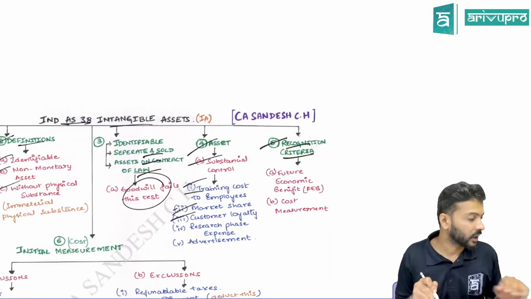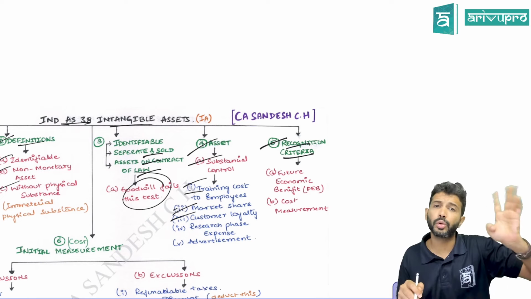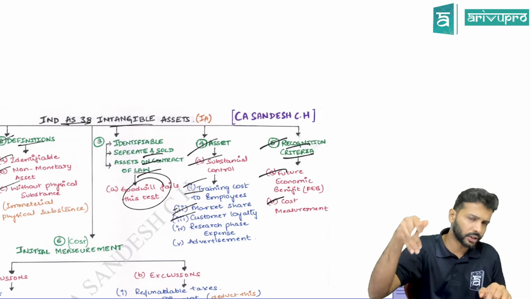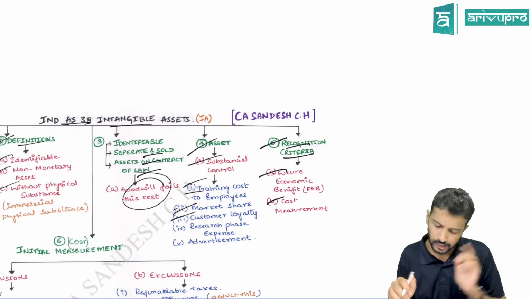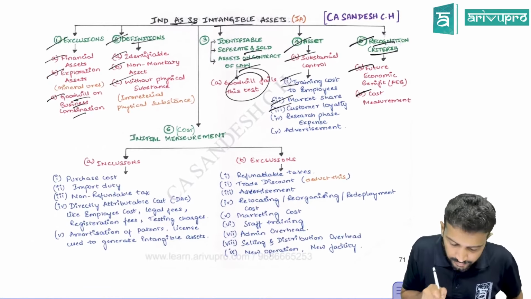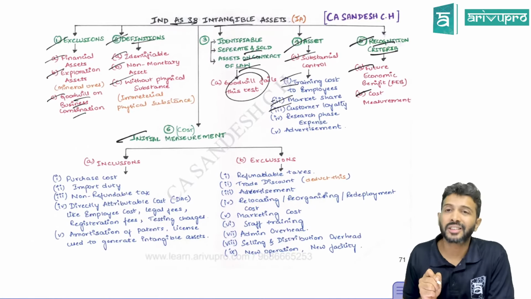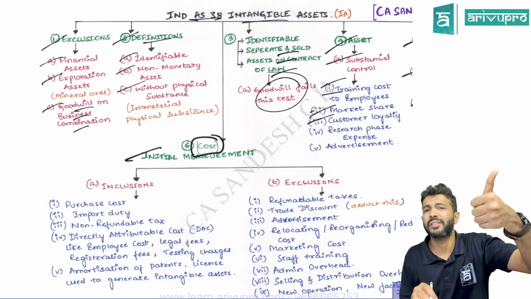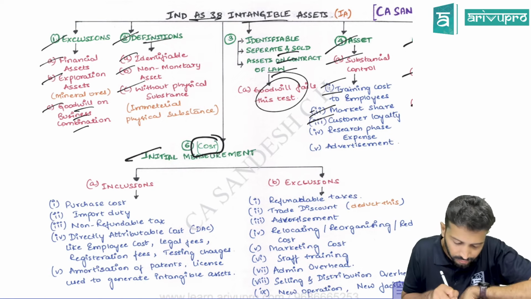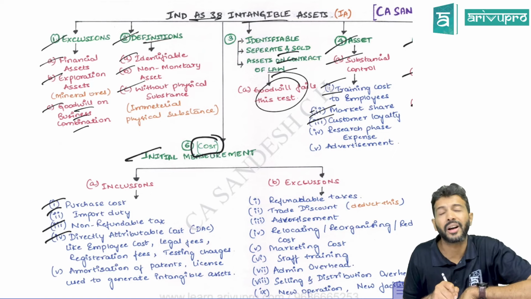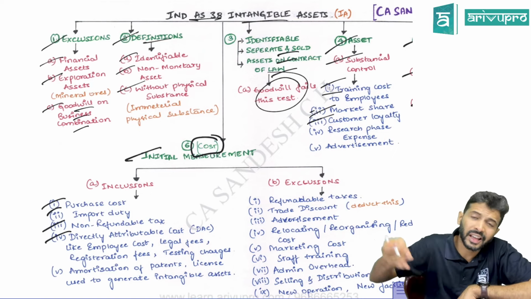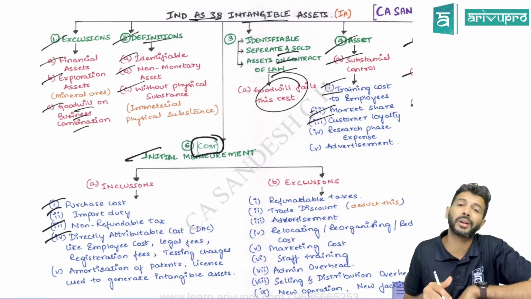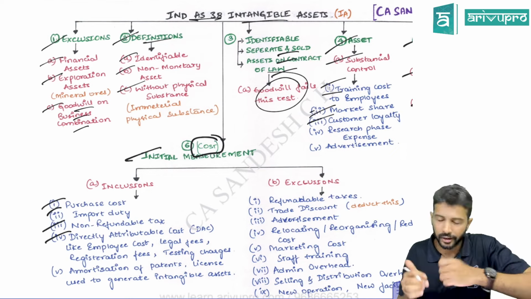Then recognition criteria. The two recognition criteria for an intangible asset are future economic benefits and reliable cost measurement. FEB means increase in revenue, decrease in cost, and other indirect benefits are also considered. Initially, all intangible assets are measured at cost. The cost for this purpose is purchase cost. If you have any import duty and other non-refundable taxes, add them. If there are any trade discounts, rebates and all, reduce them. Other than that, any directly attributable cost to bring the intangible asset to the present management-intended condition, you can also add.